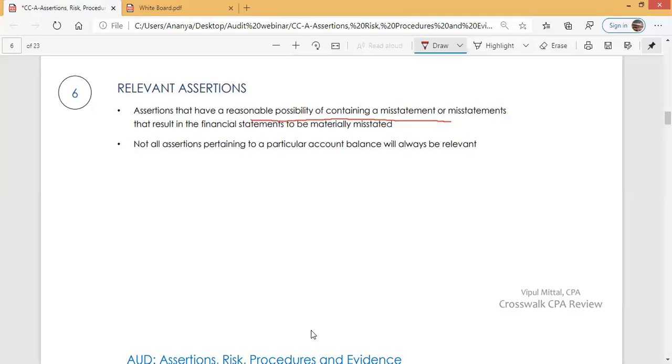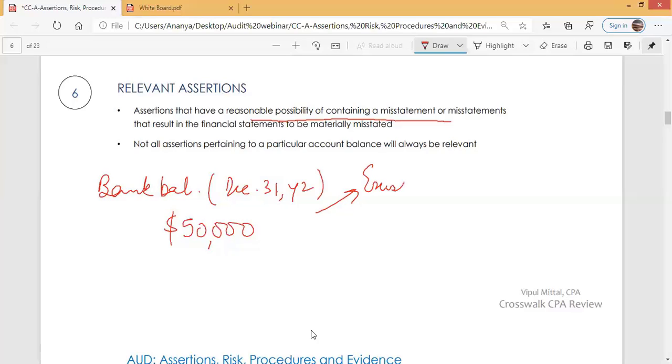Suppose bank balance reported as on December 31st, year 2 is $50,000. Now, when management states this, it makes various assertions. It makes assertions regarding existence.